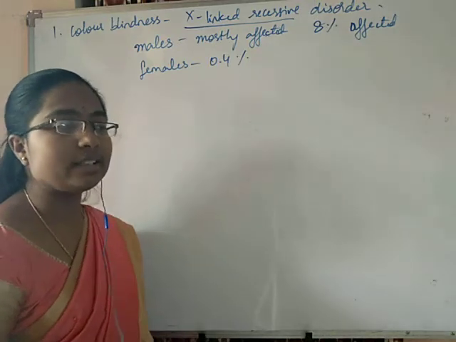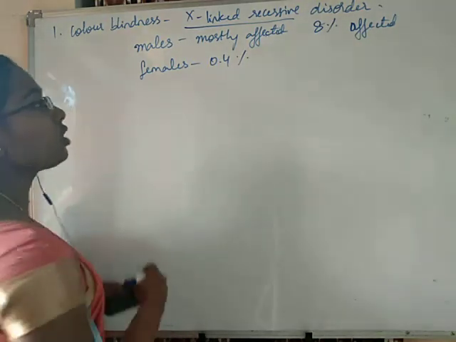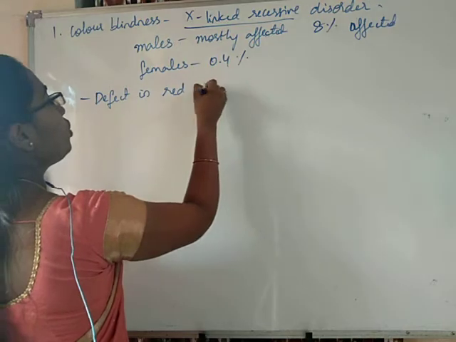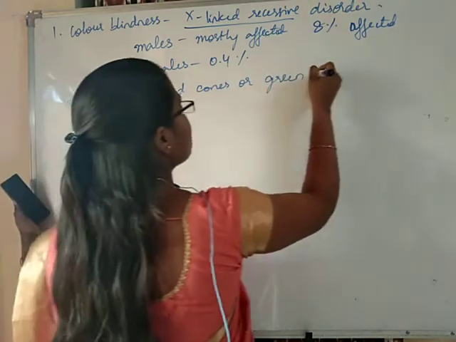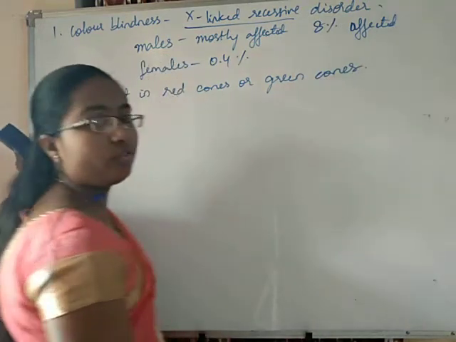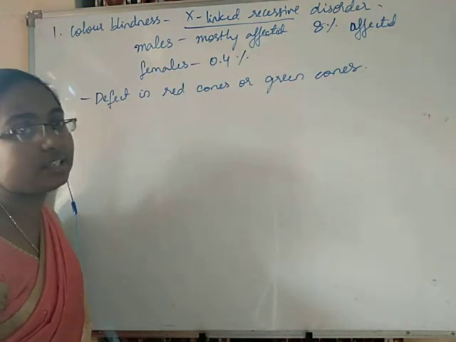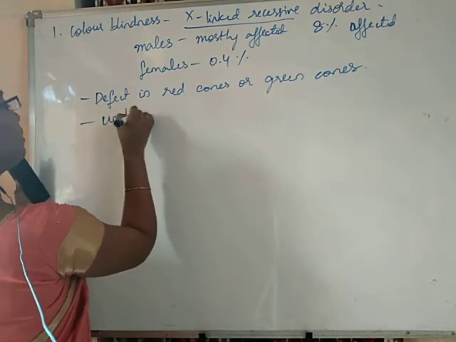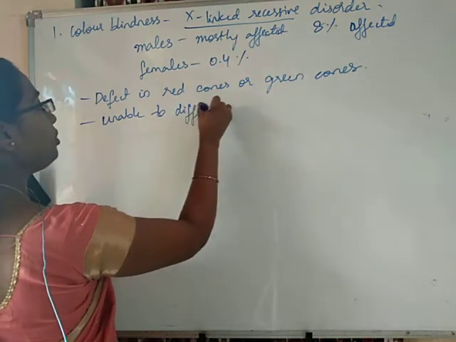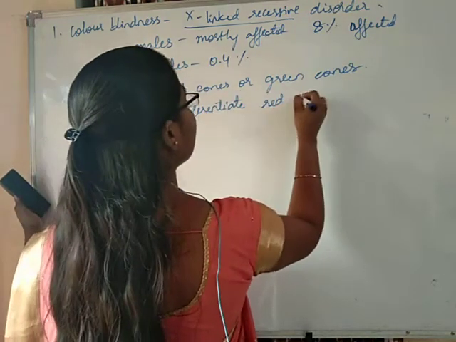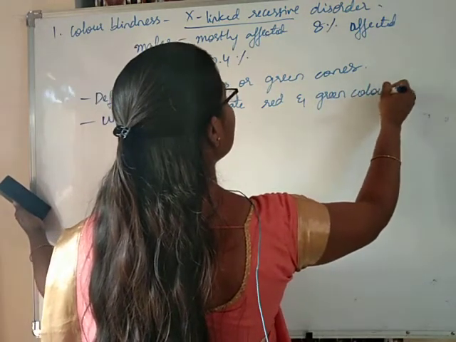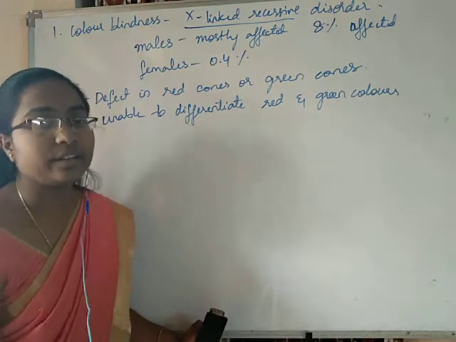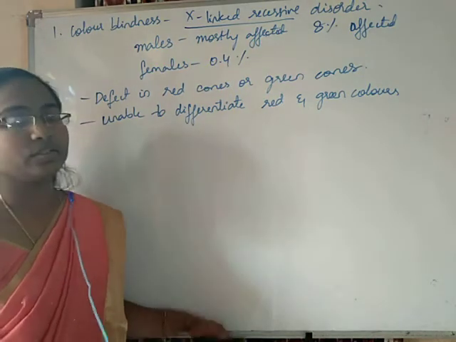Color blindness is due to a defect in the red cones or green cones, because of which the person has an inability to differentiate between red and green colors. He will not be able to identify the red and green colors. That is the disorder in this person.